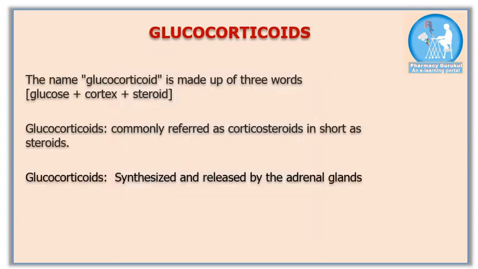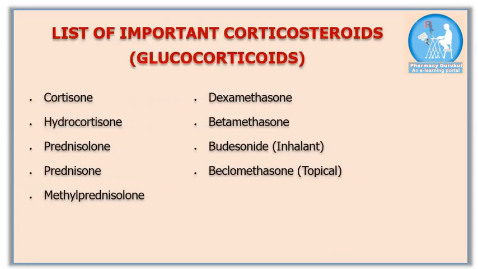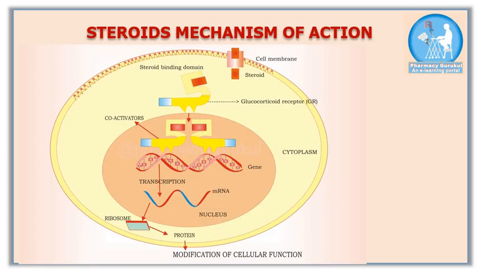Having said that, I will discuss glucocorticoids or corticosteroids in detail. The name glucocorticoid is made up of 3 words: glucose, cortex and steroid. Glucocorticoid is commonly referred to as corticosteroid, and in short it is known as steroid. List of some important corticosteroids. On the screen I have listed some important synthetic corticosteroids, and they are cortisone, hydrocortisone, prednisolone, prednisone, methylprednisolone, dexamethasone, betamethasone, budesonide and beclomethasone.